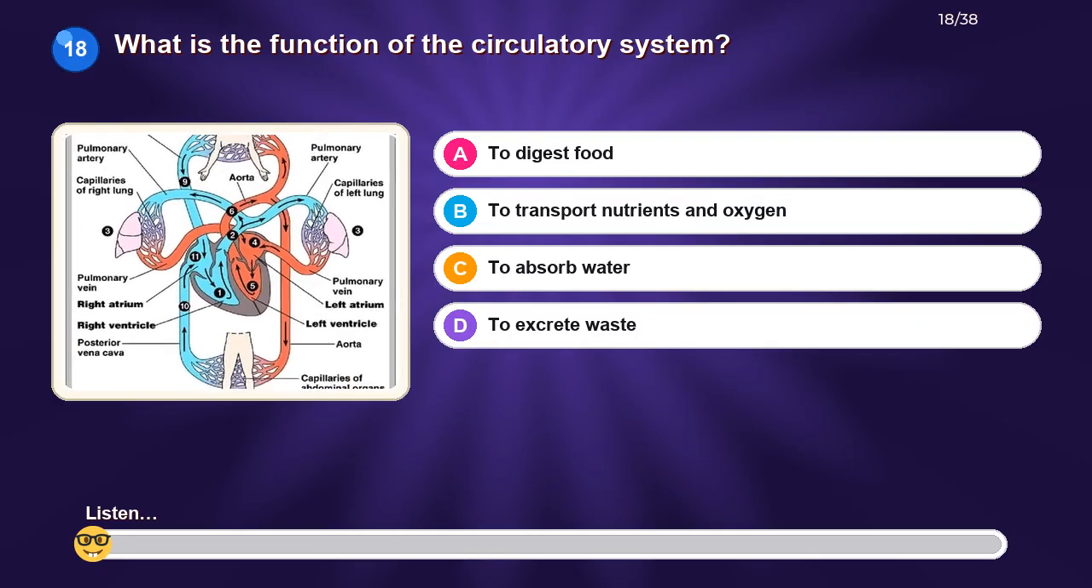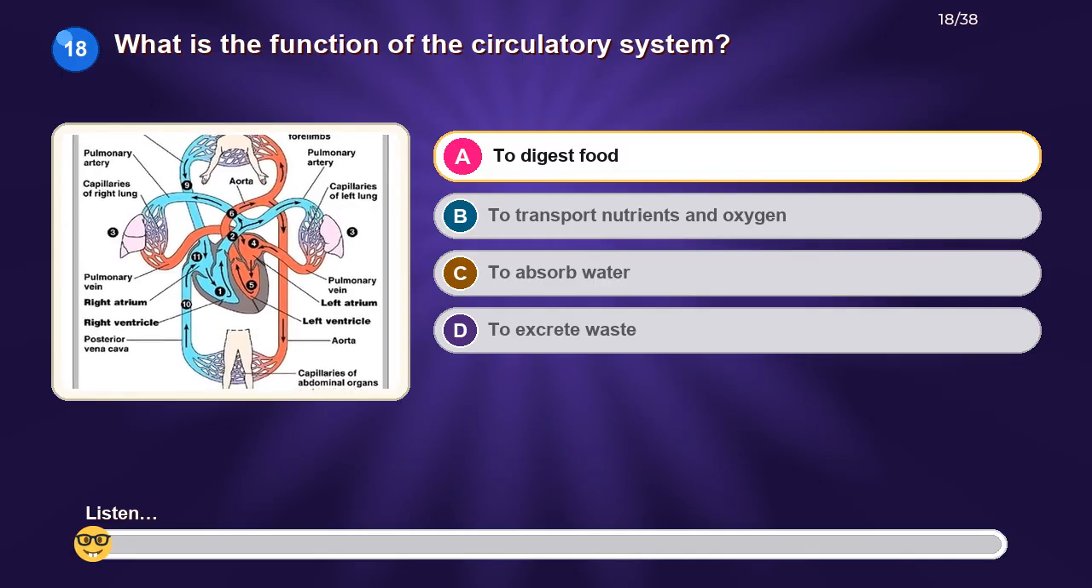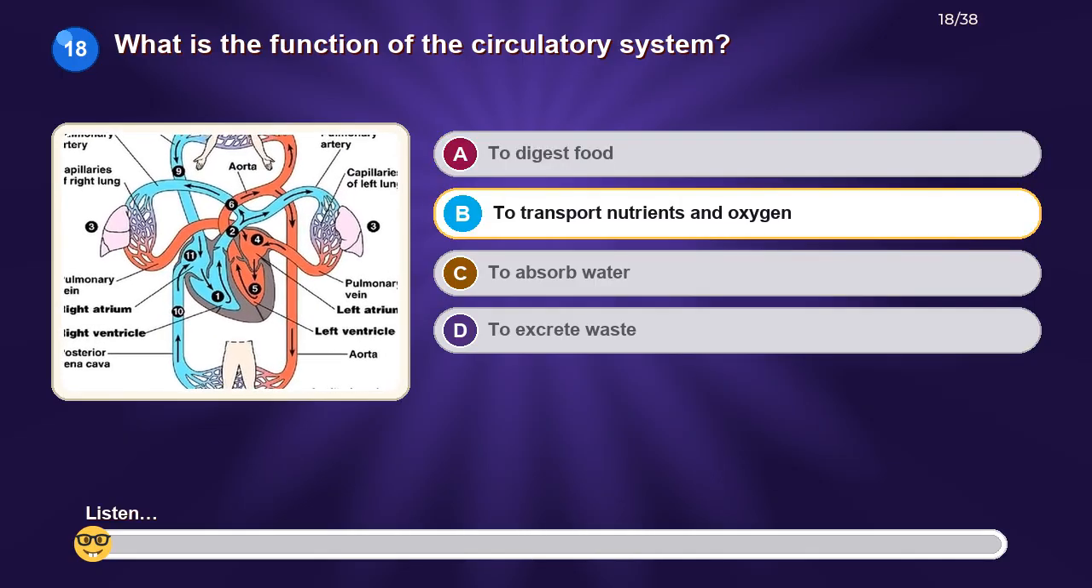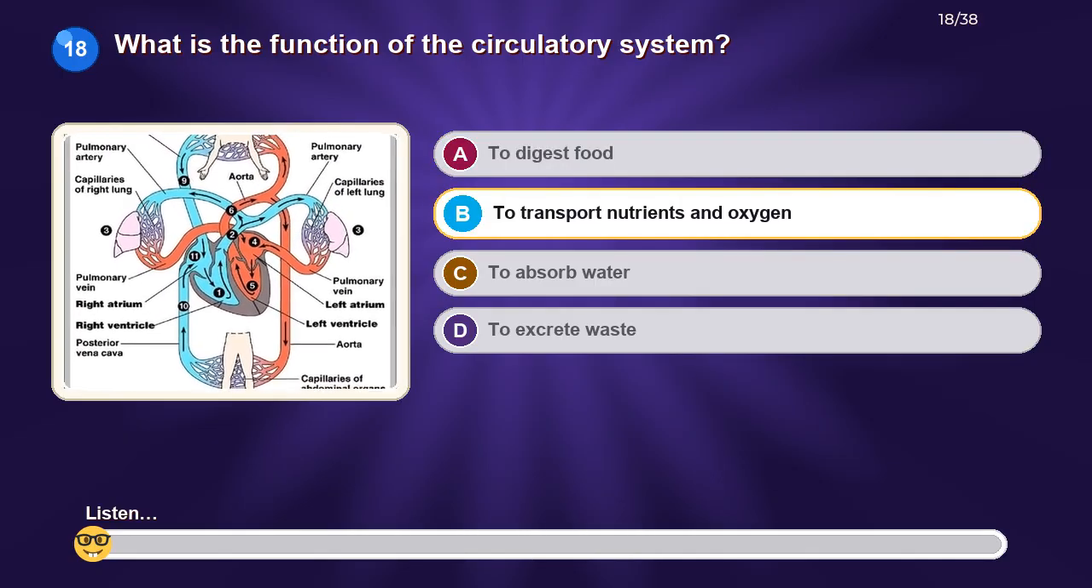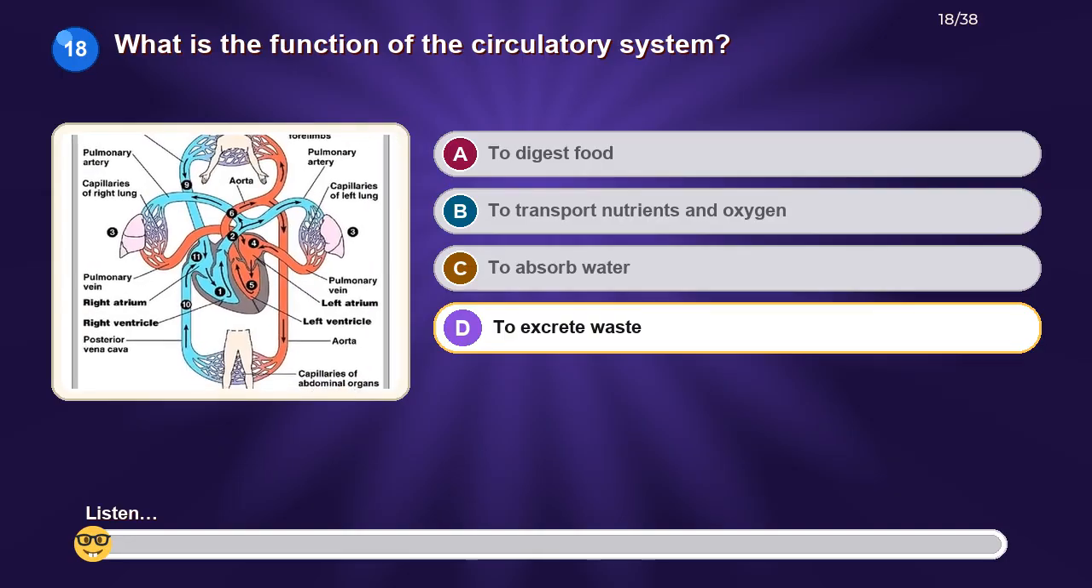What is the function of the circulatory system? Option A. To digest food. Option B. To transport nutrients and oxygen. Option C. To absorb water. Option D. To excrete waste.